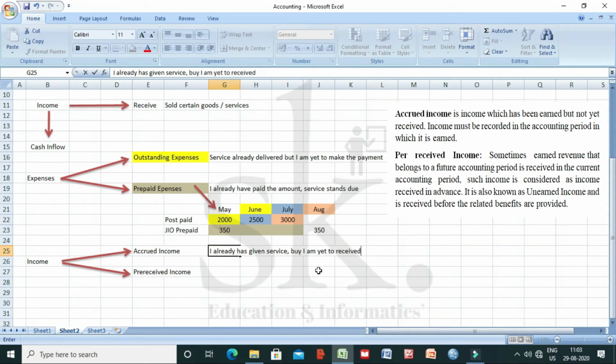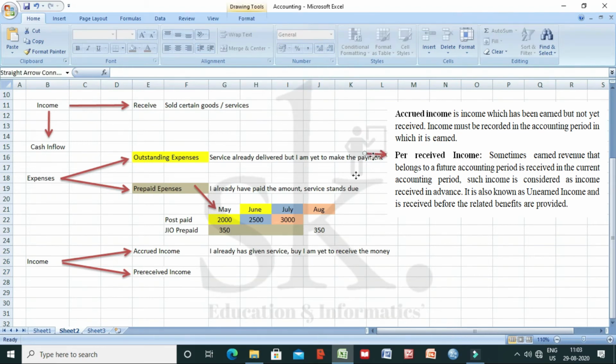So I already have given the service. That's what the definition says. That has been earned. So you already have earned because you are eligible to get that particular income because you have given the service, but not yet received. So income must be recorded in the accounting period in which it is earned. We haven't discussed accounting period yet. We will be discussing this accounting period afterwards.